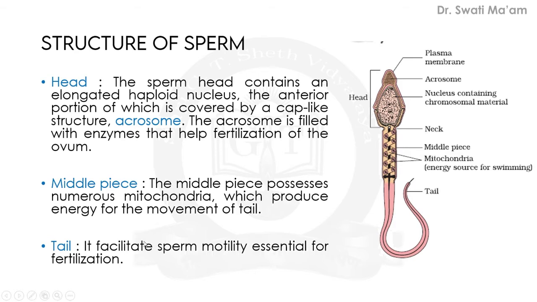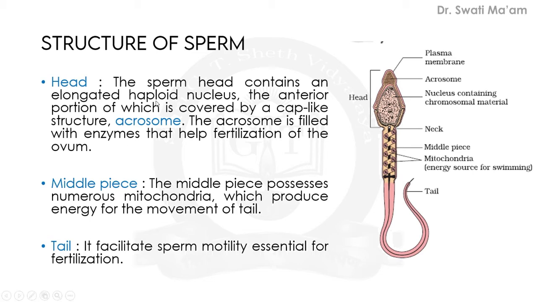The tail is helpful for motility, that is swimming or movement, which is very much required for fertilization. The sperm has to travel from the male reproductive tract to outside the body, and it enters the female genital tract to fertilize the ovum. So for this movement, the tail plays a very important role.